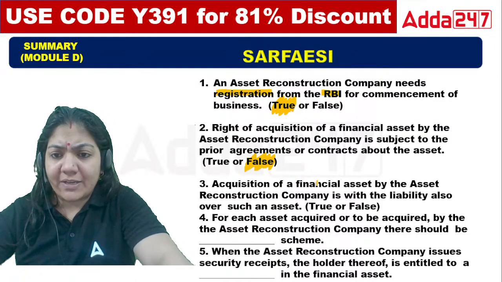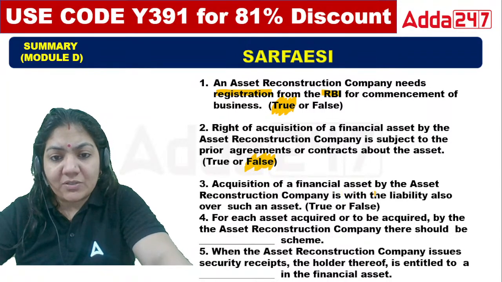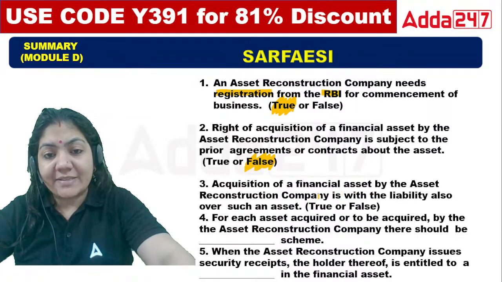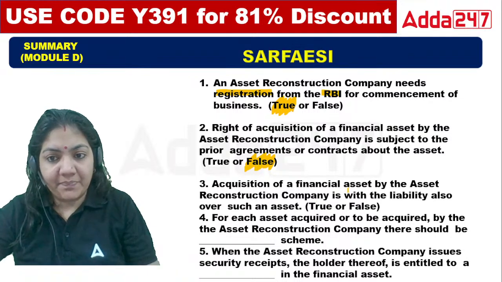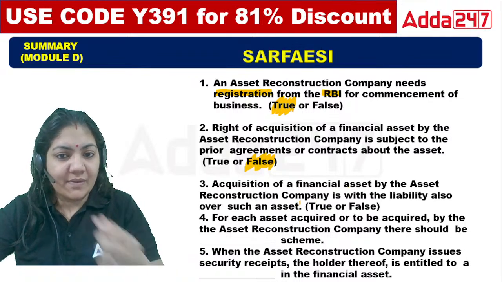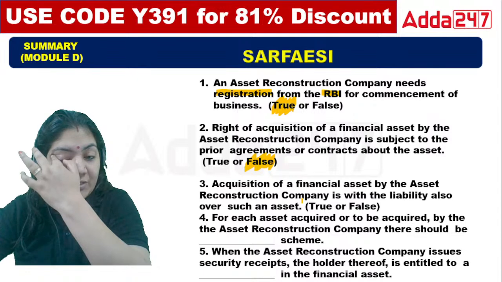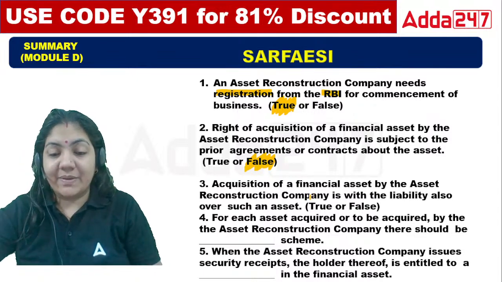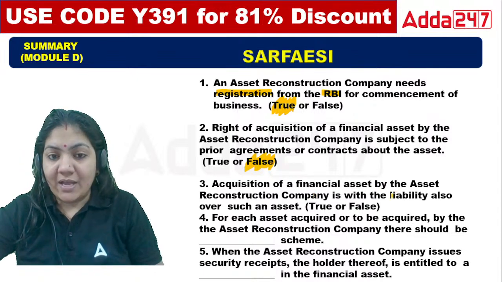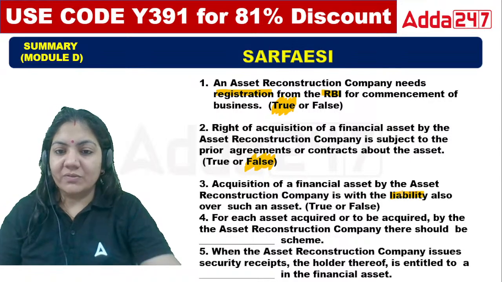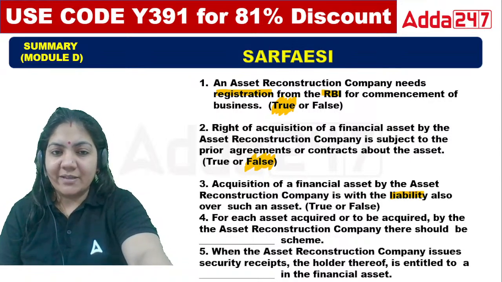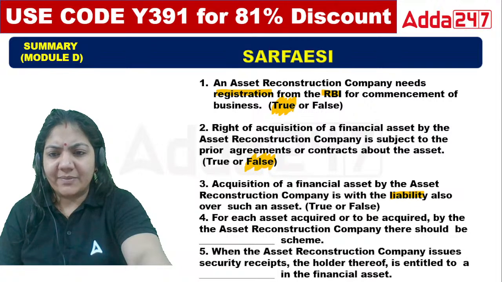Acquisition of a financial asset by an ARC company is with liability also over such an asset. Liability. Tell me, class: acquisition of financial assets by an ARC company is with liability also over such an asset. It means that the ARC company has a liability.